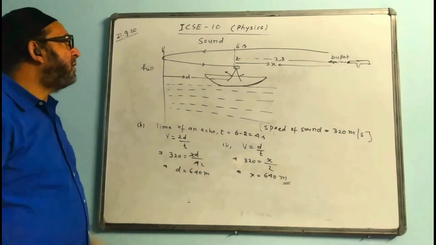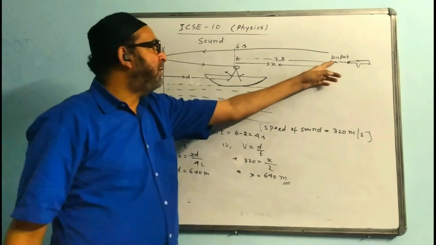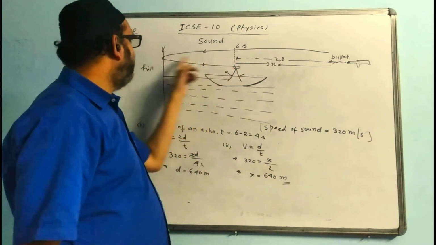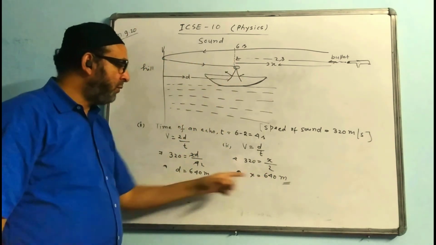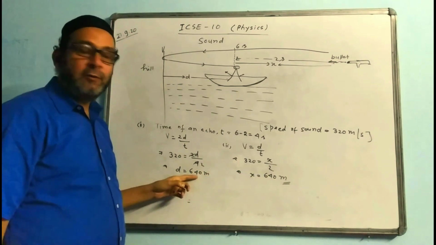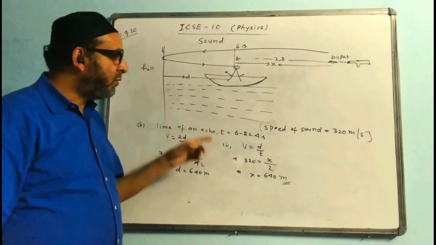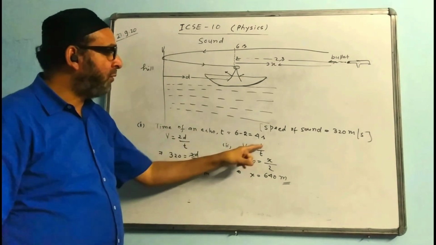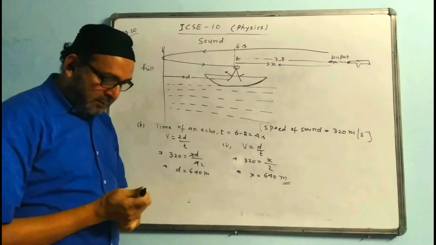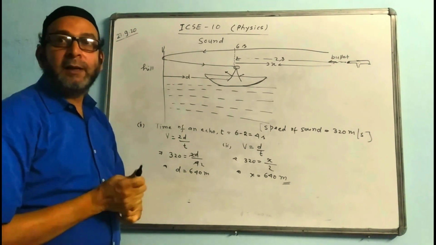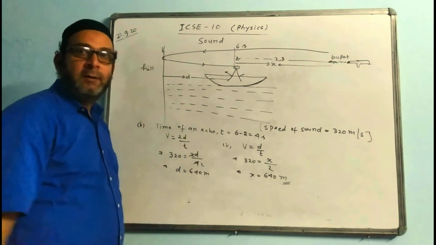If they ask you what is the distance of the hill from the position of the gun, then we have to add this distance x, 640, and this is also coming 640. Coincidentally, it is coming 640. It may not come the same. These two distances may not come the same value. Then we have to add. But just now for this question, this is the answer. The trick over here is only d by t, because direct hearing case, the formula is d by t, and the sound to go and return back, that means echo, the formula will be 2d by t.